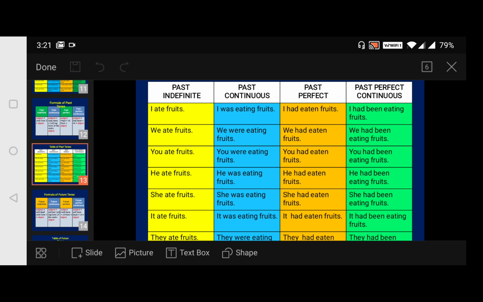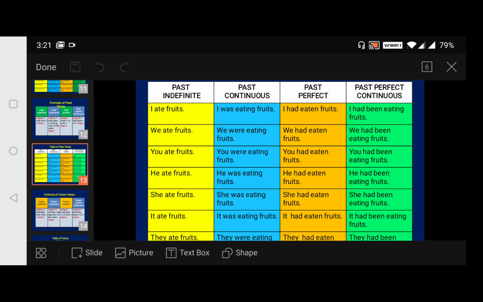Now, let me tell you some incorrect and correct sentences. "When I reached the station, the train left." It's wrong. So what we have to say instead? When I reached the station, the train had already left. The train had left. Perfect tense.